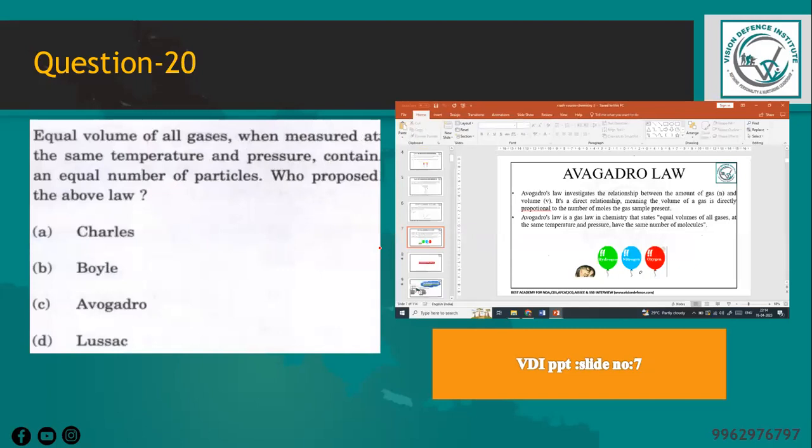Equal volume of all gases when measured at the same temperature and pressure contain an equal number of particles. Who proposed the above law? So this part is mainly discussed on the last minute revision, exam part of revision, as well as discussed in class entirely. And it is also reflected from the PPT. It's given in material too.